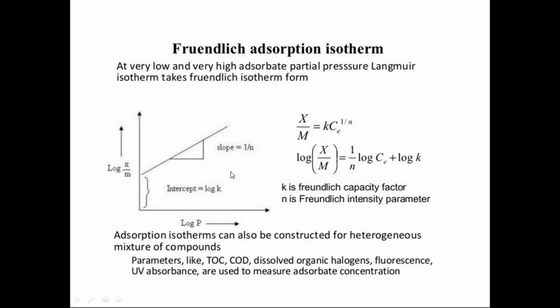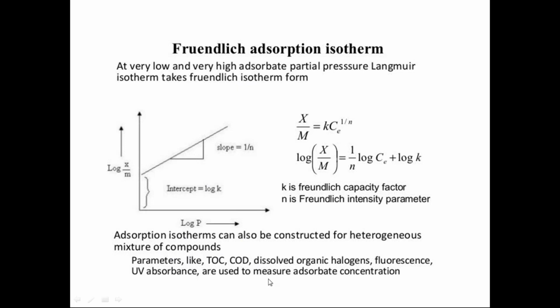For given experimental data, the slope gives 1 by n and the intercept gives log K. Therefore, you can find these two. This is more useful when you have multiple layers. If you have a monolayer, then usually the Langmuir isotherm is applicable. If you have multilayer adsorption, then this is applicable. Adsorption isotherms can also be constructed for heterogeneous mixtures of components.